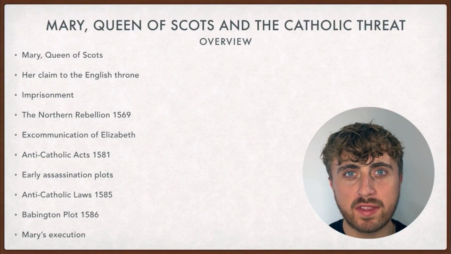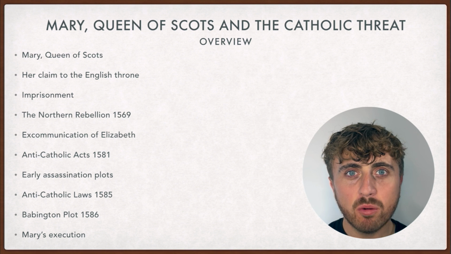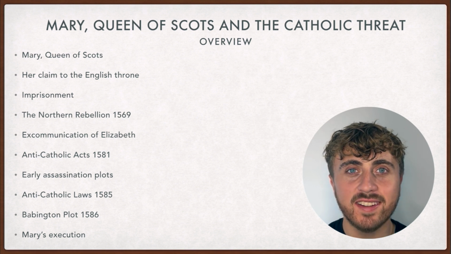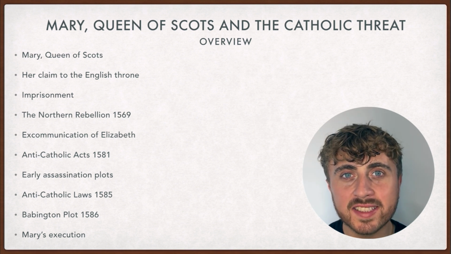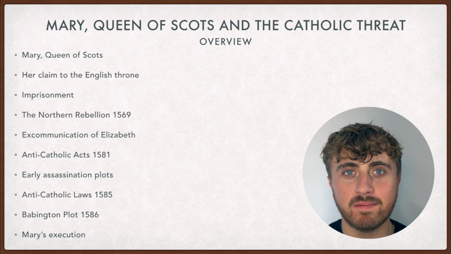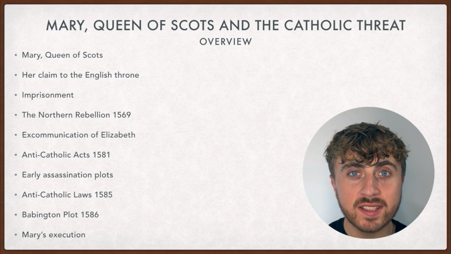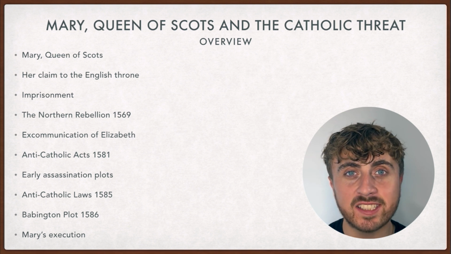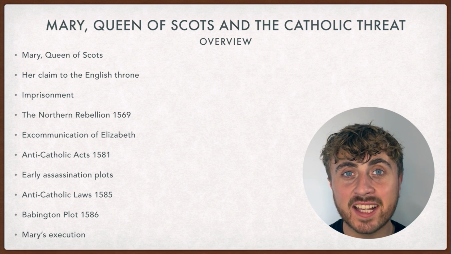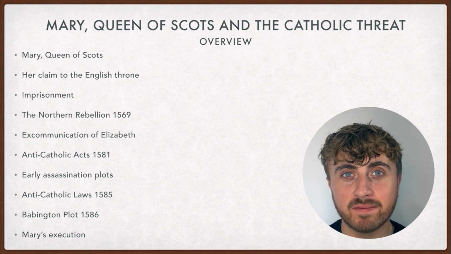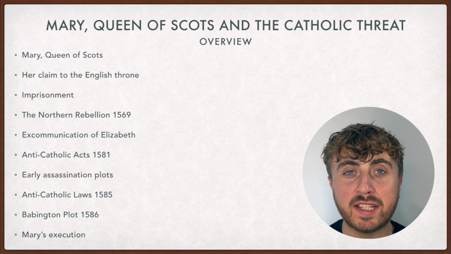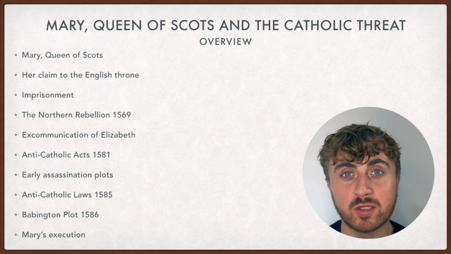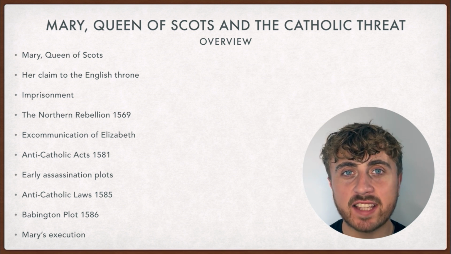So these are the list of things we're going to cover today. Firstly, who was Mary Queen of Scots? What was her claim to the English throne? And then we'll go through all the main events in the story of Mary and Elizabeth. This includes Mary's imprisonment, the Northern Rebellion of 1569, the excommunication of Elizabeth, the anti-Catholic acts of 1581, the early assassination attempts on Elizabeth's life, the anti-Catholic laws of 1585, the Babington Plot of 1586, and Mary's execution.